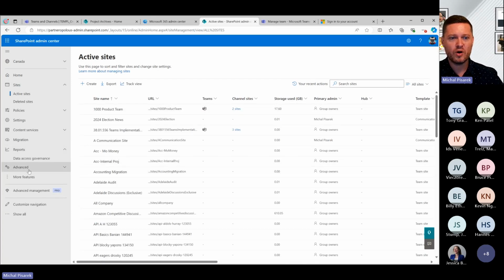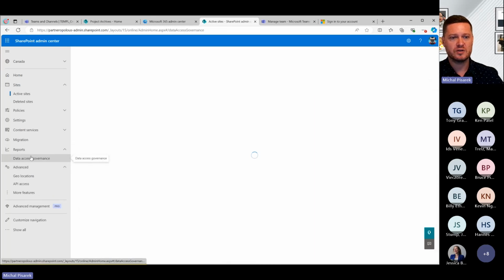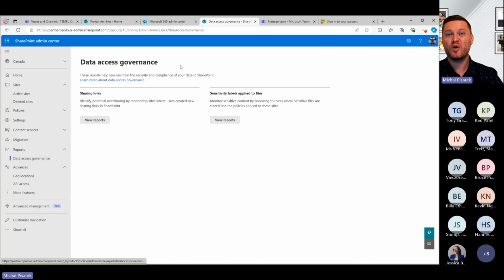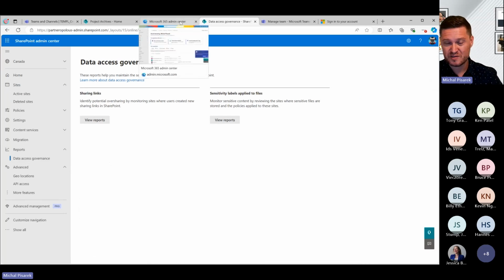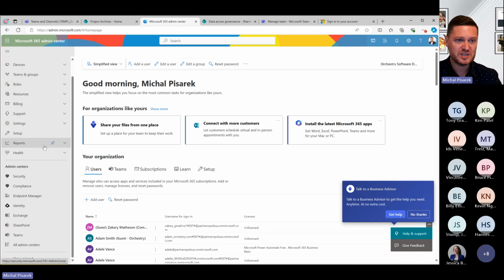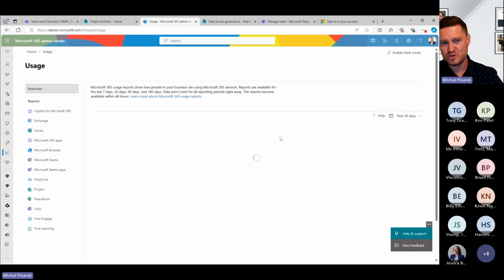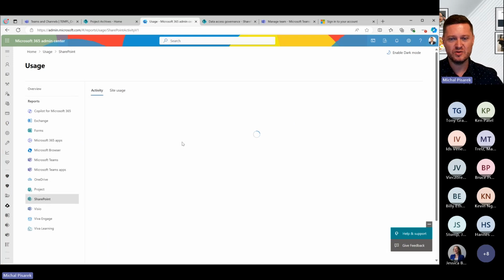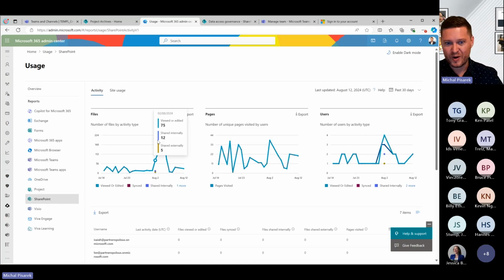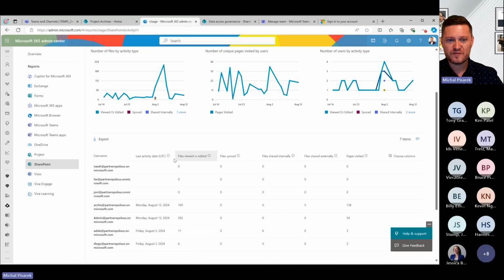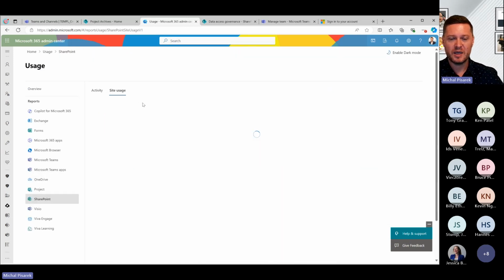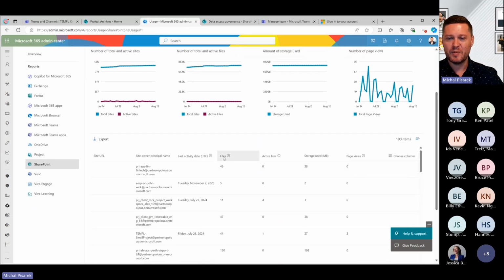And then if I want some more broad types of reporting as well, maybe I can go to the data access reports. But if I want broad-level Microsoft 365 reports, of course, that's not here. I've got to go back to the admin center and go to reports here, for instance. Now, maybe I want to look at some usage reports and understand, let's say, the use of SharePoint. And then again, this is great, right? It's really useful information for me to understand on the SharePoint side how many files have been edited, how many active files. Again, I'm jumping through all of these pieces.